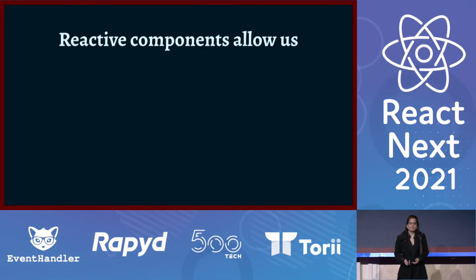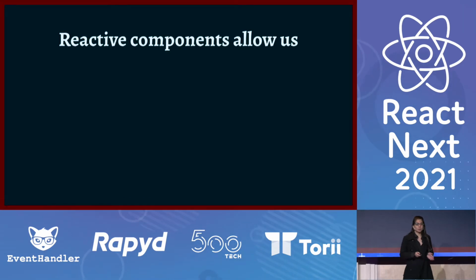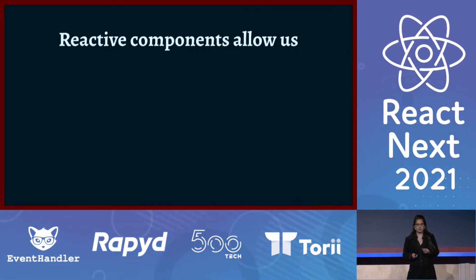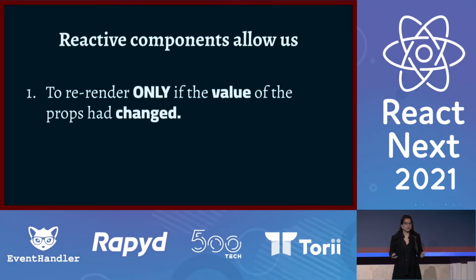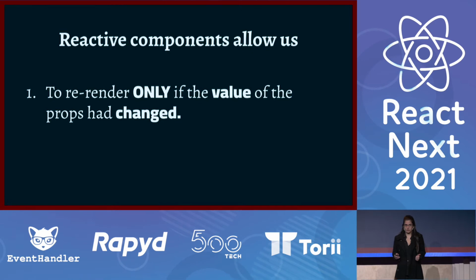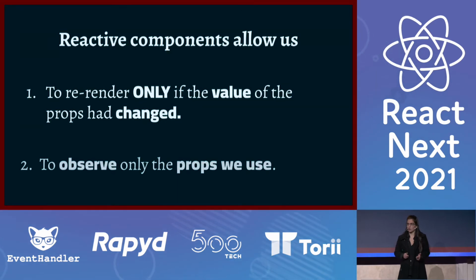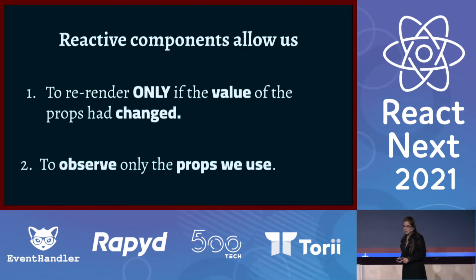So basically, it all comes down to this. Making a React component reactive with MobX allows us two main things. The first, to re-render the component only if the value of the props has actually changed. And the second one is to observe only the props that we use.